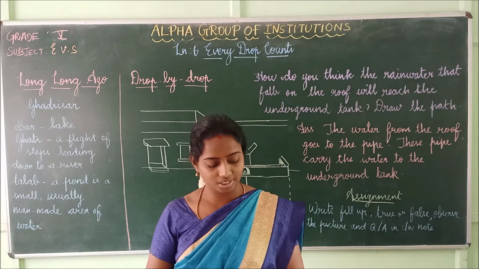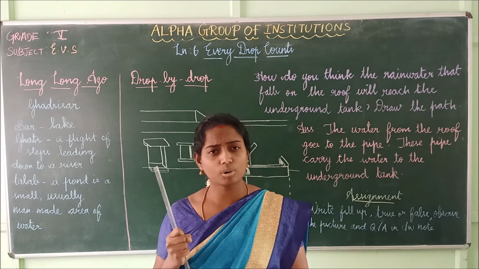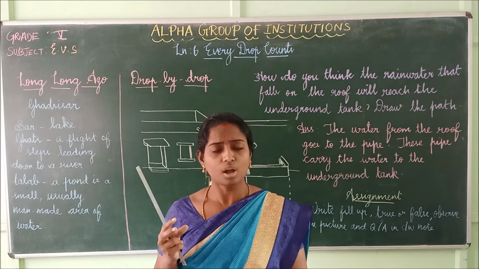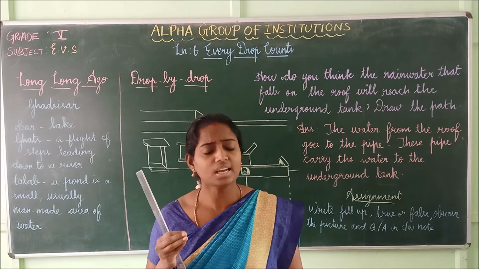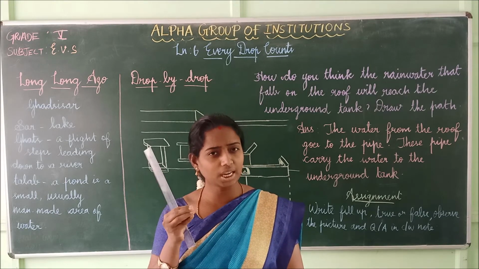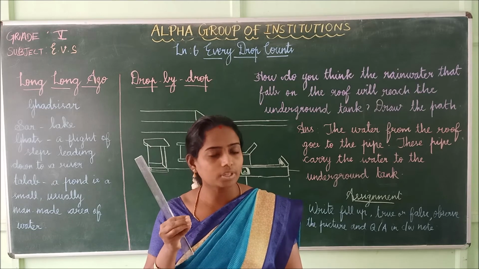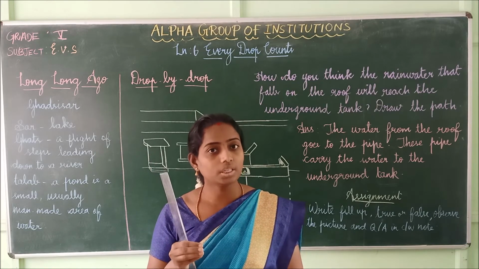Here is a part of what he wrote about the ponds of the time. He carefully observed while he was traveling to the other country. What he did, he carefully observed and noted down all the things that he saw. What are the things that he saw, children? People are very much skilled in making ponds. That only he noted.